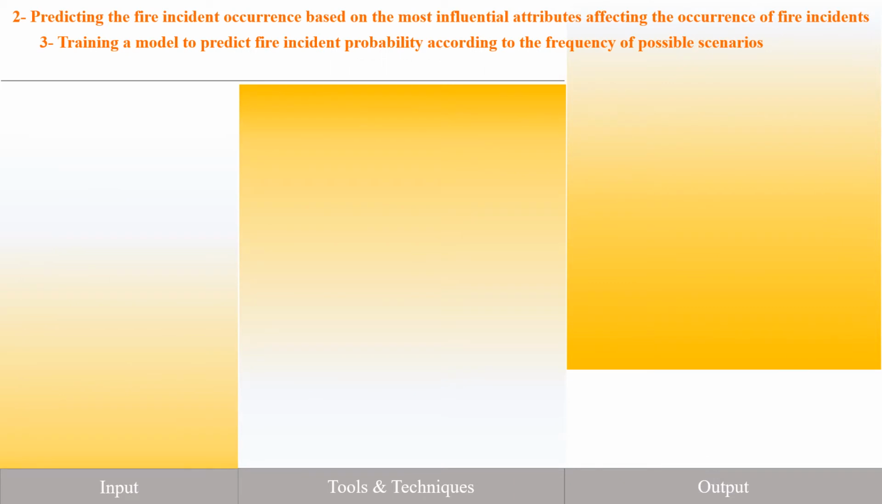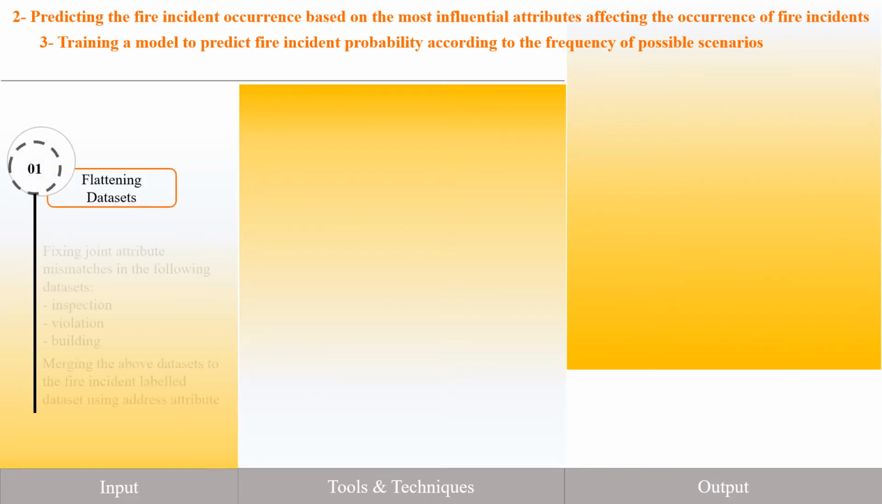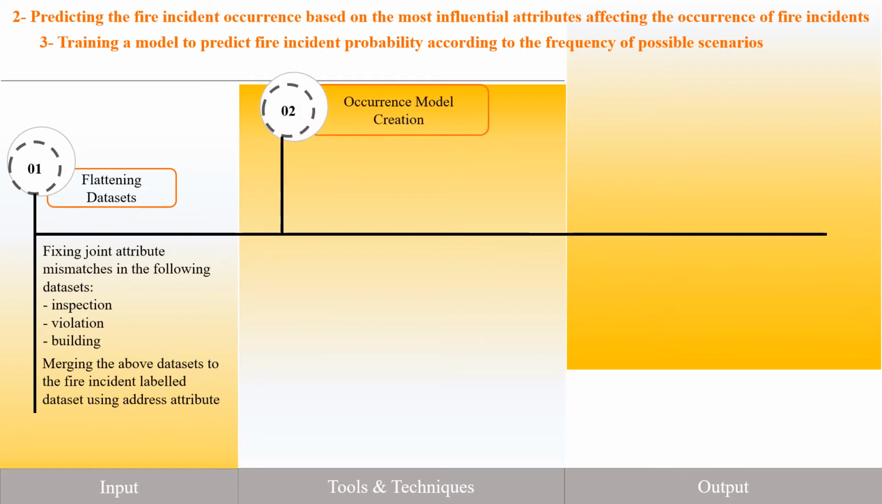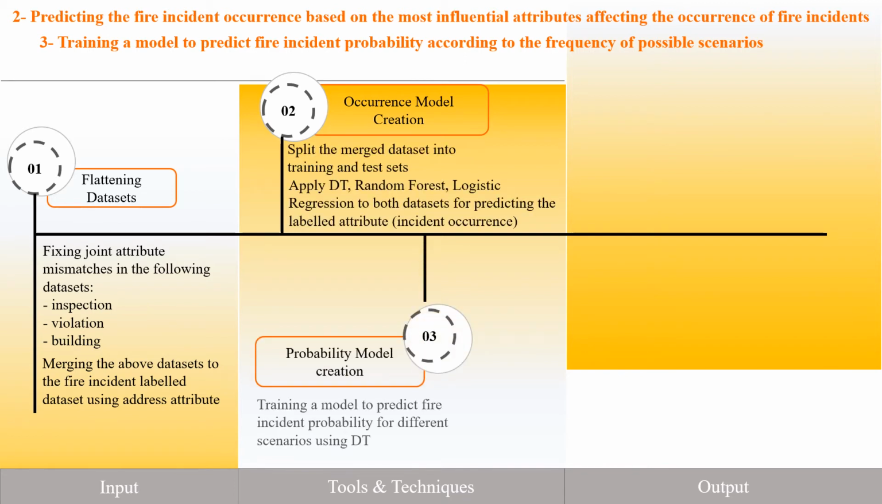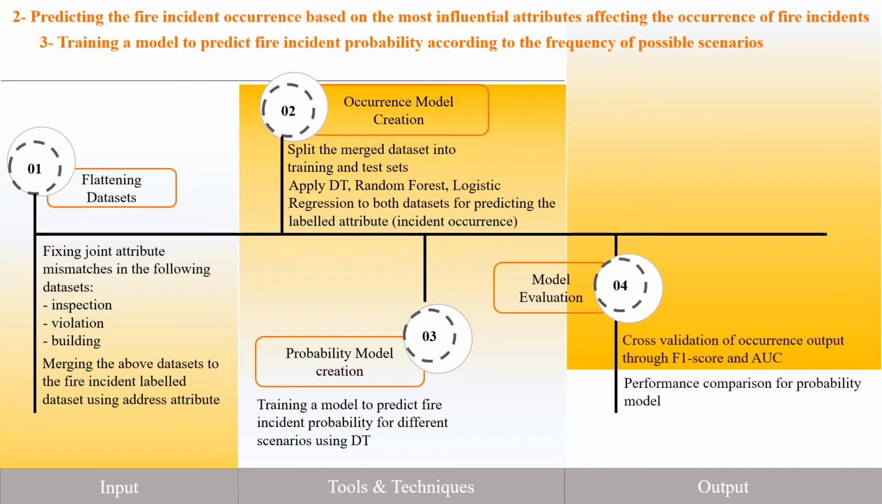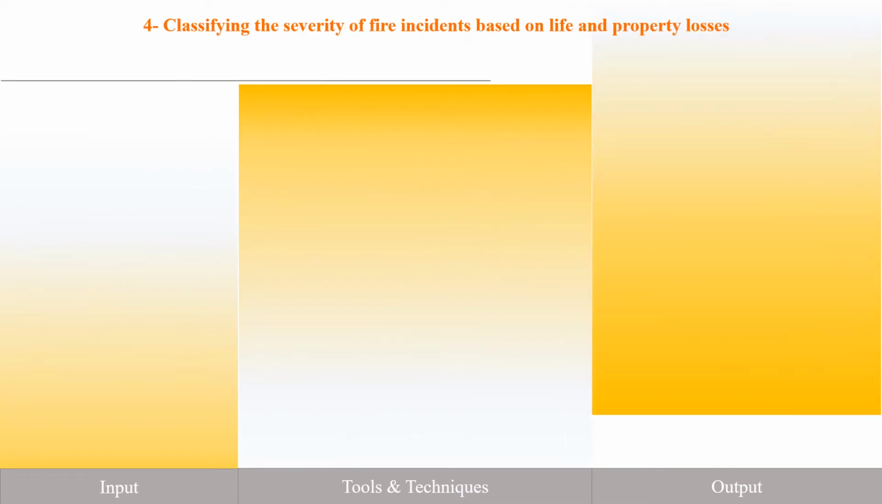Predicting fire incident occurrence and probability would be done using the merged fire incident dataset with inspection and violation, creating the model for predicting occurrence and its probability using algorithms that are more suitable for mixed datasets and provide frequent scenarios. The model will be evaluated not only based on accuracy, but also based on recall and precision, which matter in this context and result in saving more resources.